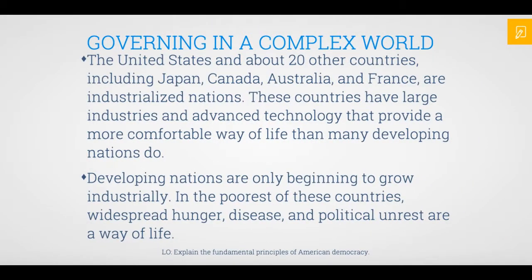Governing in a complex world. The United States and about 20 other countries, including Japan, Canada, Australia, and France, are industrialized nations. These countries have large industries and advanced technology that provide a more comfortable way of life than many developing nations do. Developing nations are only beginning to grow industrially. In the poorest of these countries, widespread hunger, disease, and political unrest are a way of life.